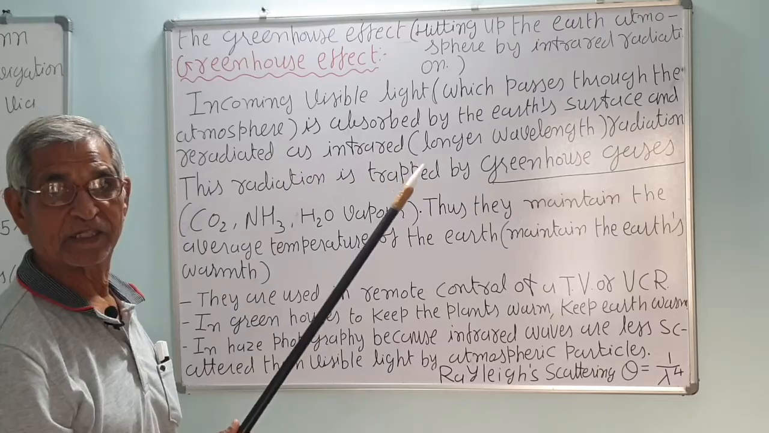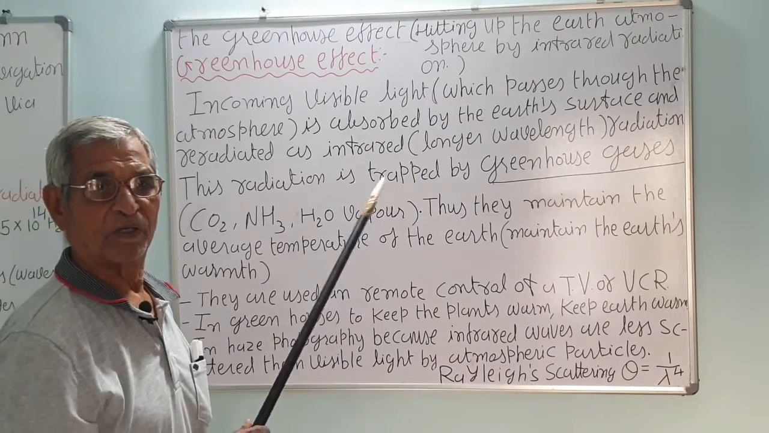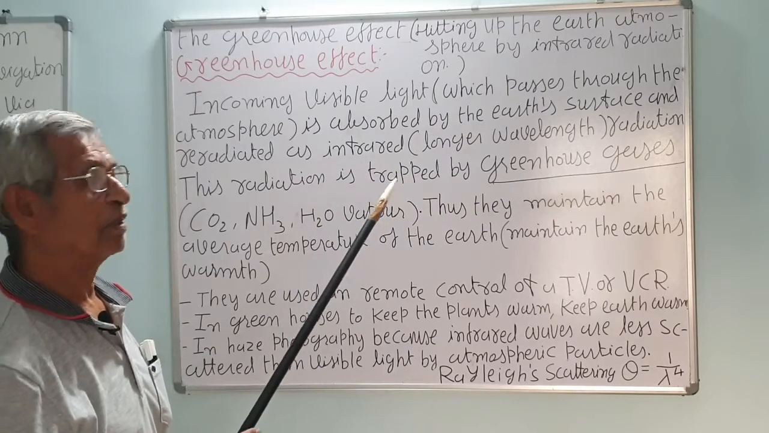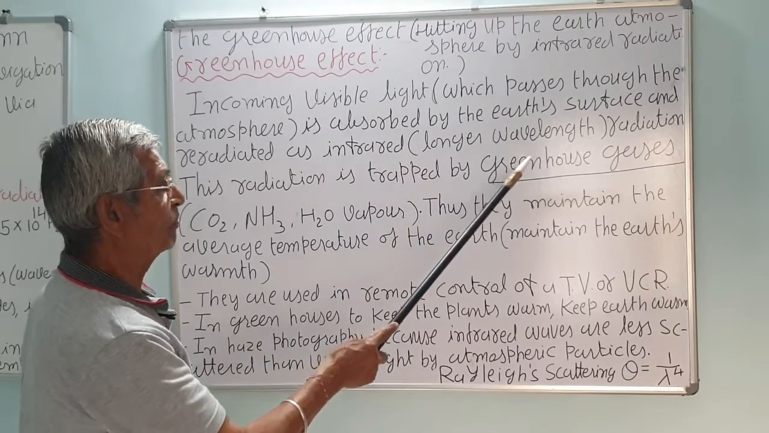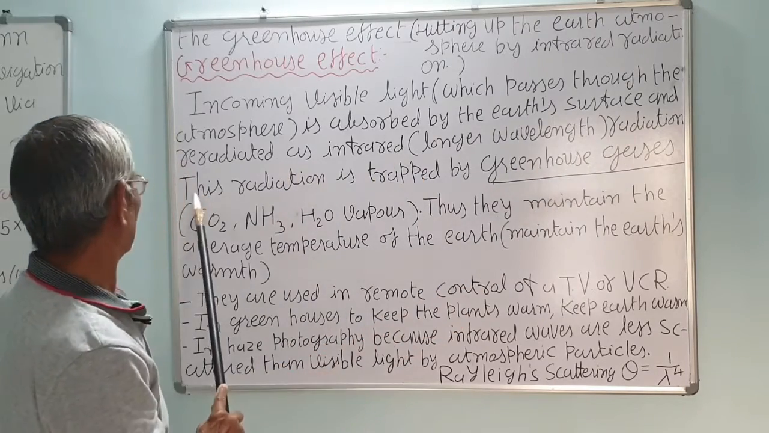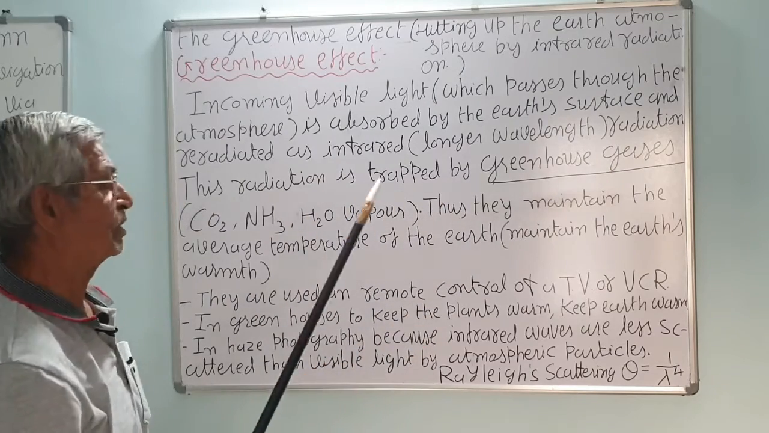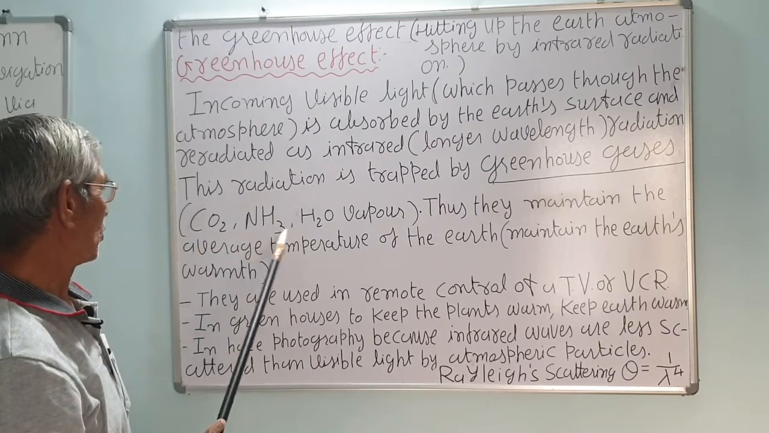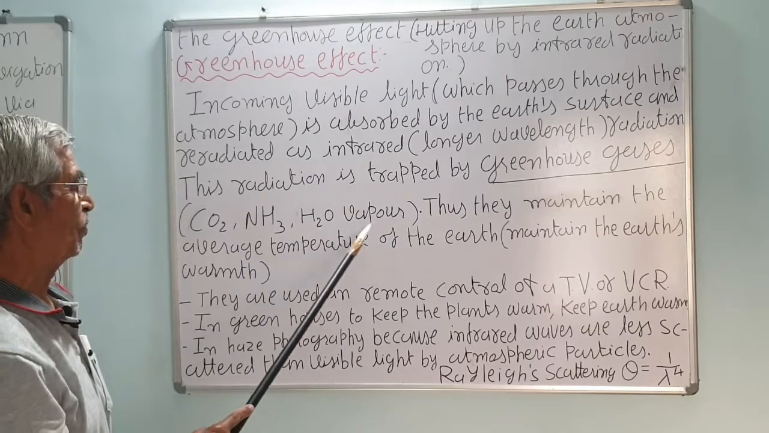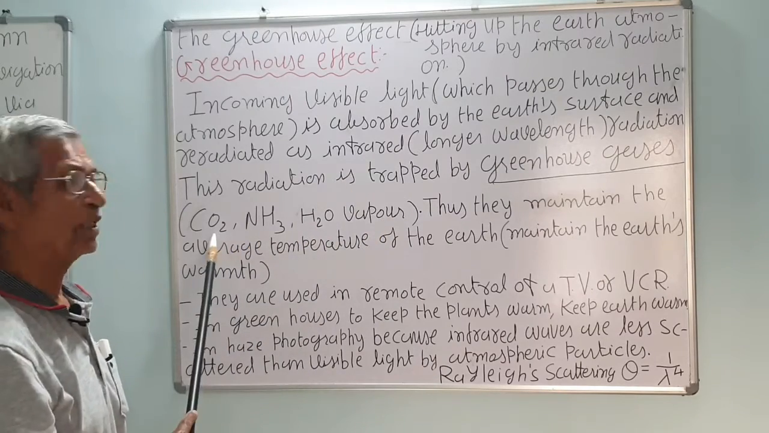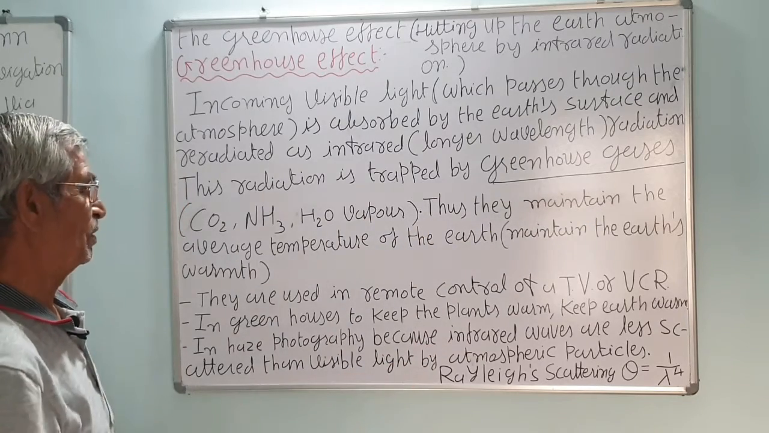That is, the Earth gets heated, its temperature becomes more than the surrounding air, so it will radiate heat from the Earth to the surrounding atmosphere. That radiates as infrared, that is, longer wavelength radiation. This radiation is trapped by the greenhouse gases. What are the greenhouse gases? These are good absorbers of infrared rays, that is CO2, NH3, and water vapor, which are already present in the atmosphere. Thus, they maintain the average temperature of the Earth.